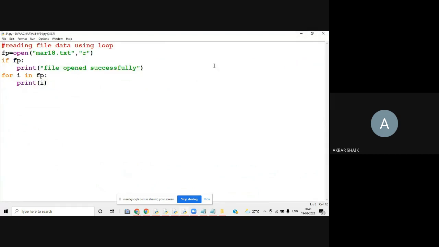So you can read the file data by using a loop, or you can use the read function. You can use the read function with arguments. That is up to you how you are going to read the file data. Okay. Next thing is,